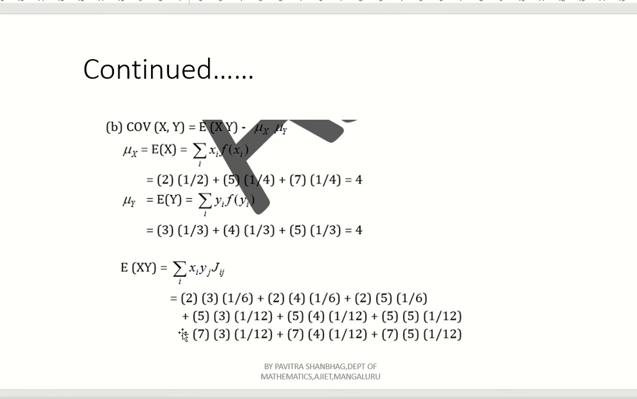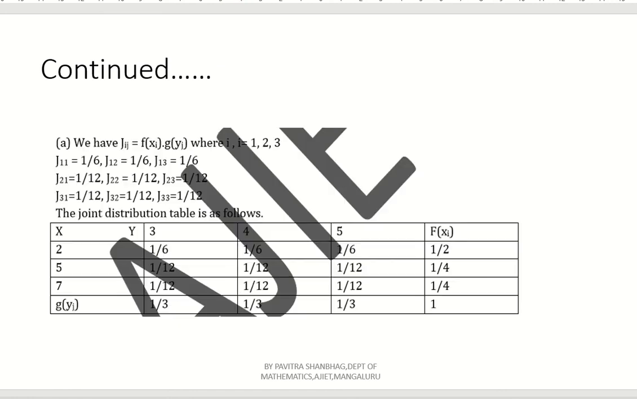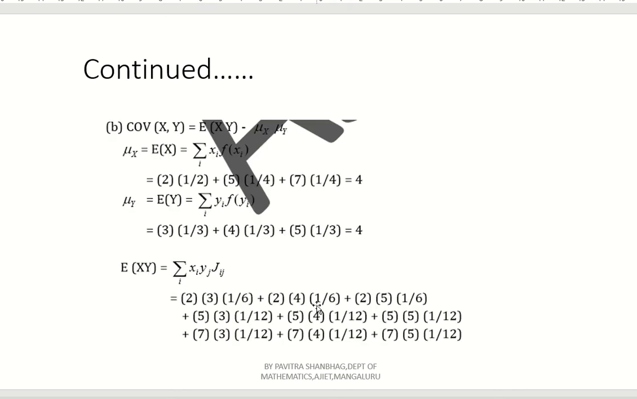Next, plus. Now you start from 2 here. x2, y1. x2 is 5, y1 is 3, and j21, that is what? 1 by 12. See here, j21, second row, first column. Similarly, j21, j22, j23, everything is the same. You can remember easily in this problem. So x2, y2, j22. x2 is 5, y2 is 4, j22 is 1 by 12. Now x2, y3. x2 is 5, y3 also 5, and j23 is also 1 by 12.